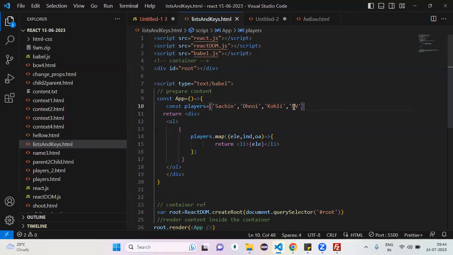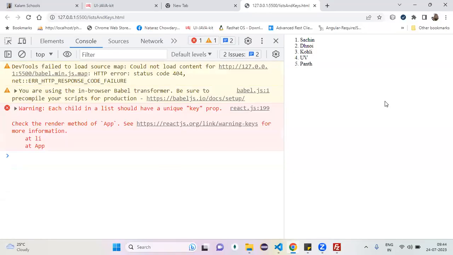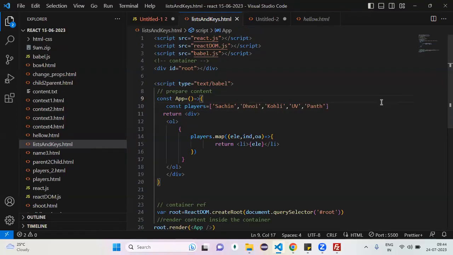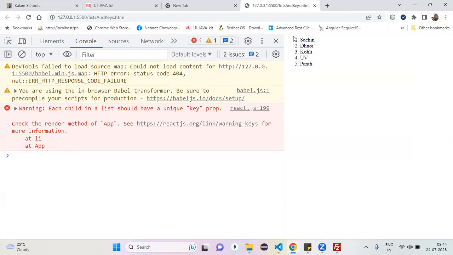Now, if you want to add one more player, did I touch any DOM element? If you want to add one more player, did I touch anything in the DOM? No, right? Yes or no? All are okay? How many times did you write the code? Only one time or not? Now, how many list items did you prepare? 5. Can you see this warning? Okay, what is that? Each child in the list is nothing but you prepared 5 LIs. In the list, how many LIs are there?